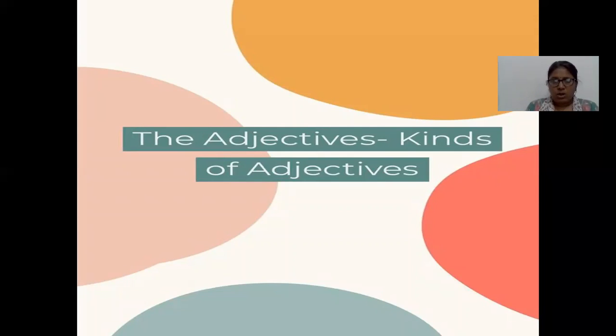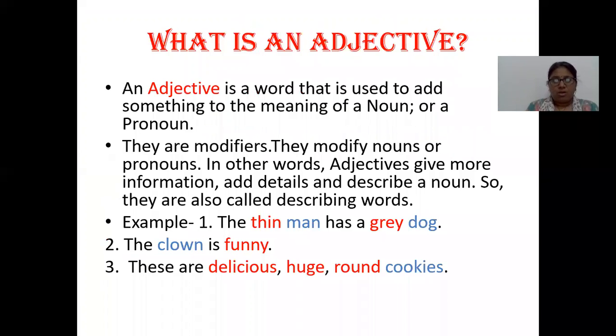Good morning to all. Today we will study the adjectives, kinds of adjectives. What is an adjective? An adjective is a word that is used to add something to the meaning of a noun or a pronoun. They are modifiers. They modify nouns or pronouns. In other words, we can say adjectives give more information, add detail, and describe a noun. So they are also called describing words.